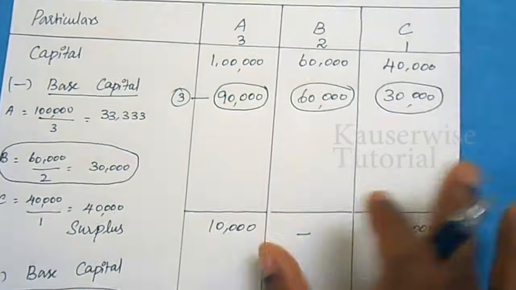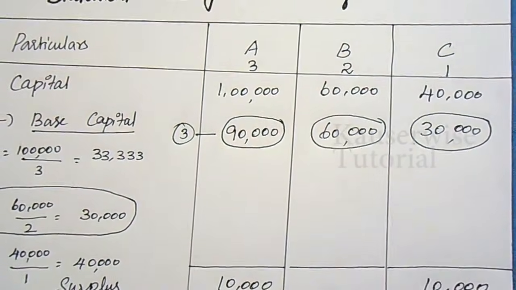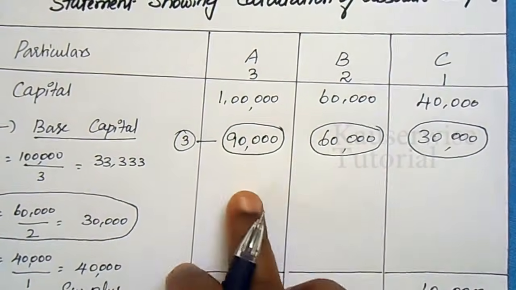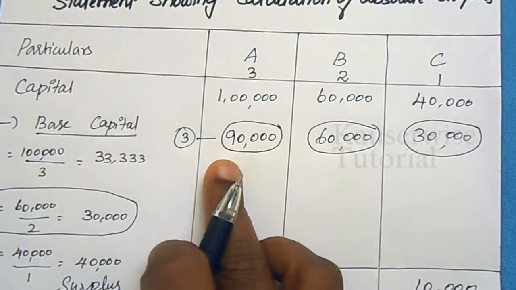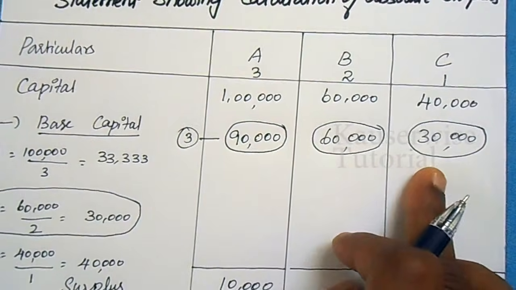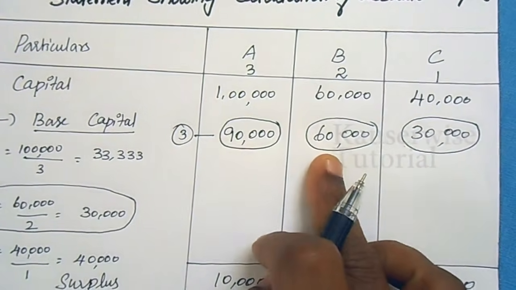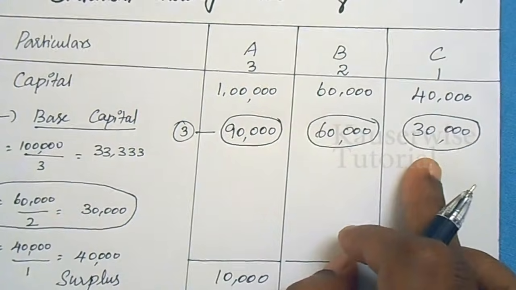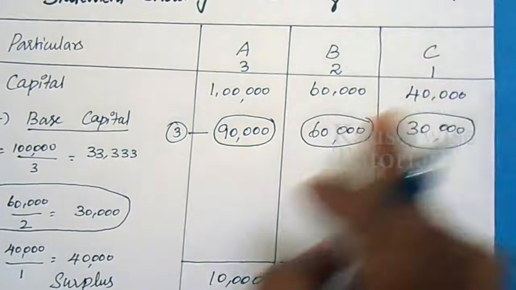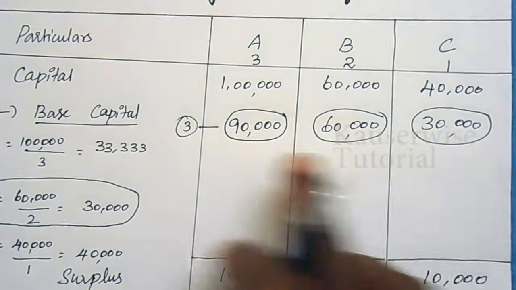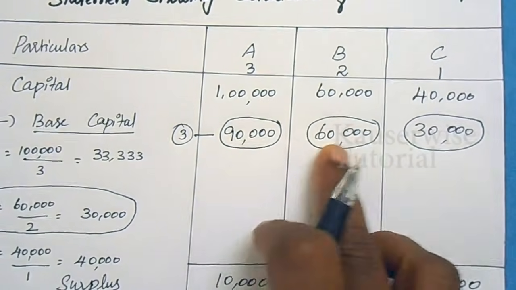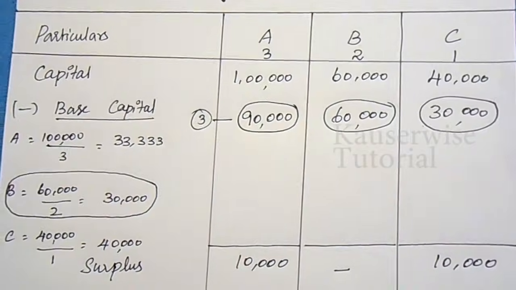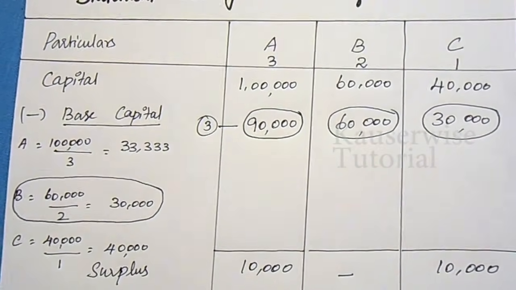If we didn't have sufficient amount, the available amount will be distributed among A, B and C according to this proportion, that is 3:2:1. That is 90,000 is to 60,000 is to 30,000. Then you will be getting 3:2:1. So according to this proportion, you have to distribute the remaining amount to all three partners according to their ratio. This is the procedure to make payment to partners' capital account.